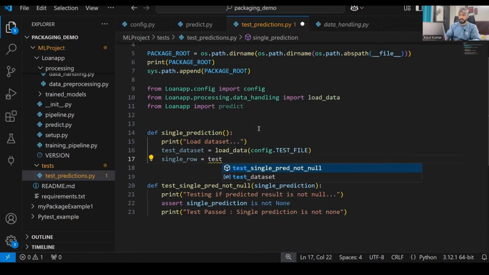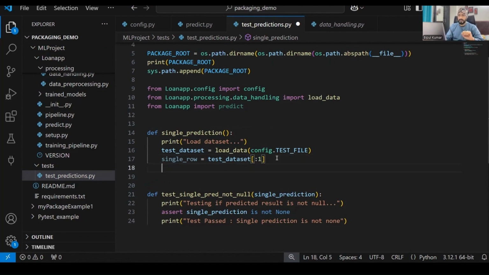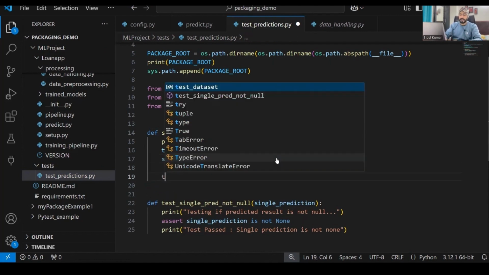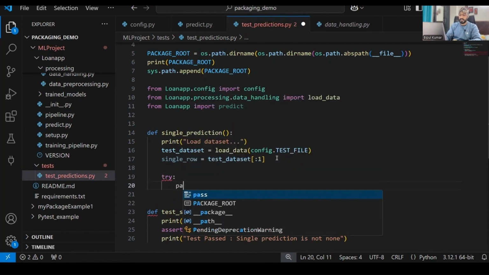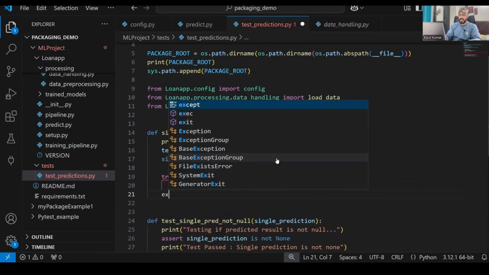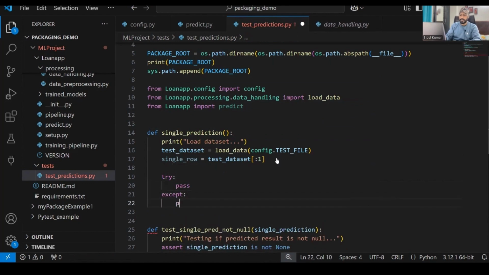Test data set. Okay, so we can just call over here :1. That means it will just pick up a single row for making the predictions. Now what we do, we'll write a try catch so that in case there is any exception, that exception can be handled gracefully, right? So try what? Try to make the prediction.